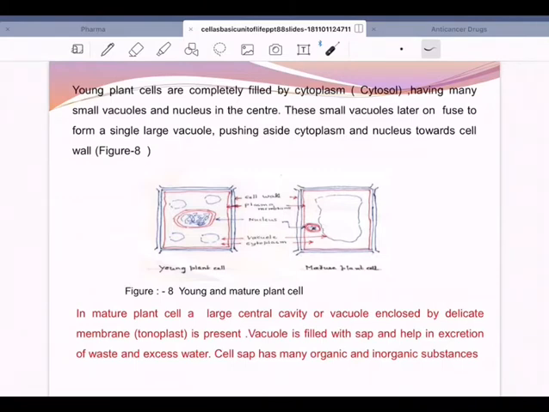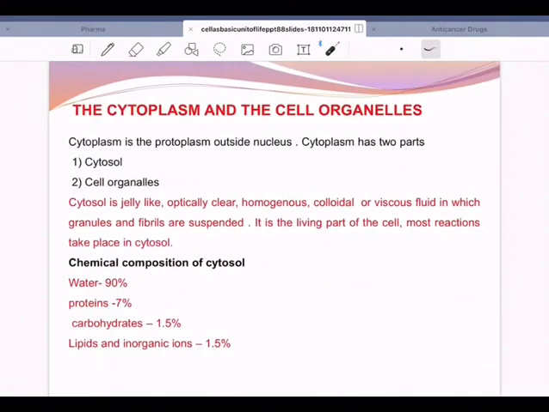And cell sap or cytoplasm has got lot many organic and inorganic substances. And the cytoplasm and the cell organelles in a eukaryotic cell, mainly any eukaryotic cell, be it a plant cell or animal cell, will have cytosol and cell organelles. So cytosol, what is cytosol?